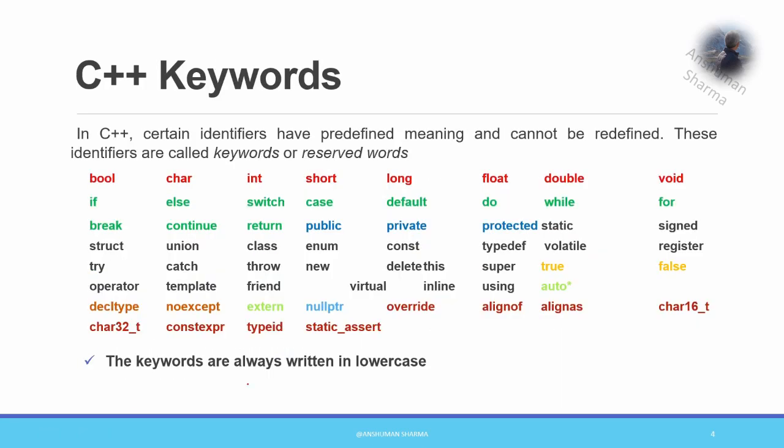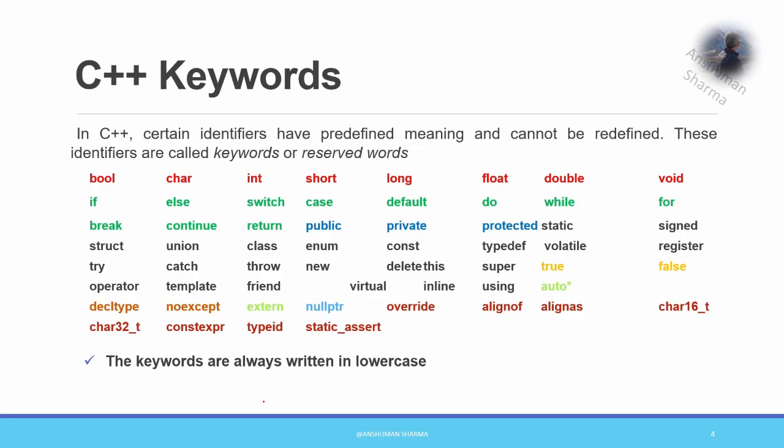Next, we have keywords. Now keywords, as you know, are reserved words and are predefined, and therefore they are known as keywords or reserved words. Predefined meaning we cannot change their meaning. So these are also identifiers and they are used for a specific purpose and in a specific manner. Okay, so they cannot be used for the names of variables as we have discussed earlier. Our identifiers cannot be keywords, so you cannot use these keywords as identifiers. So these are some of the keywords. If you look clearly, I have indicated all those marked in red.